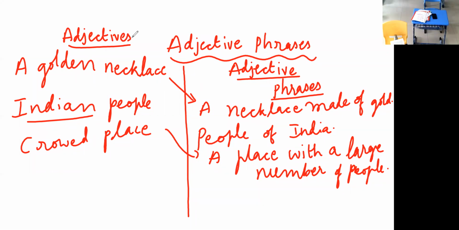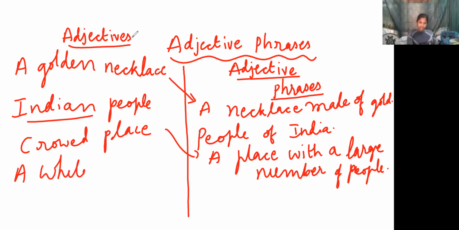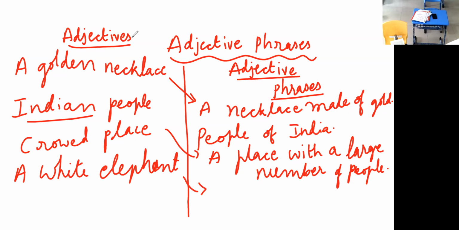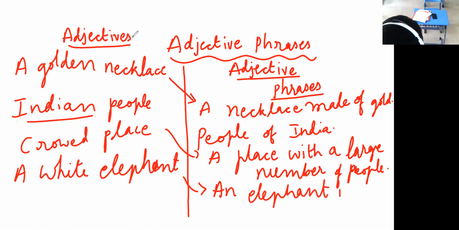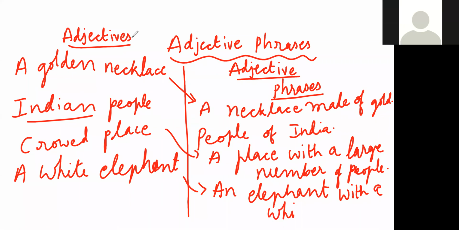A white elephant. You tell me this. A white elephant. An elephant which is white. Very good. Okay. An elephant with a white skin. You have to imagine with a white skin. You're trying very well.